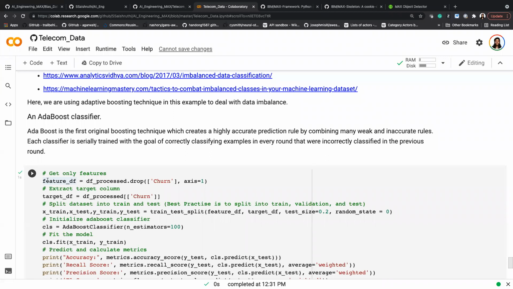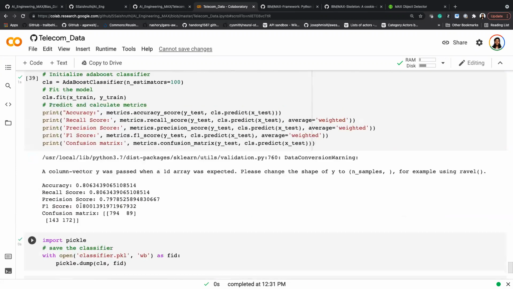Let's say in round 1, we have 10 incorrectly classified examples. In the next round, the classifier will make sure those 10 are getting correctly classified. So it's going to train in that way. And I have my classifier trained, validated, and tested, and I'm storing my model.